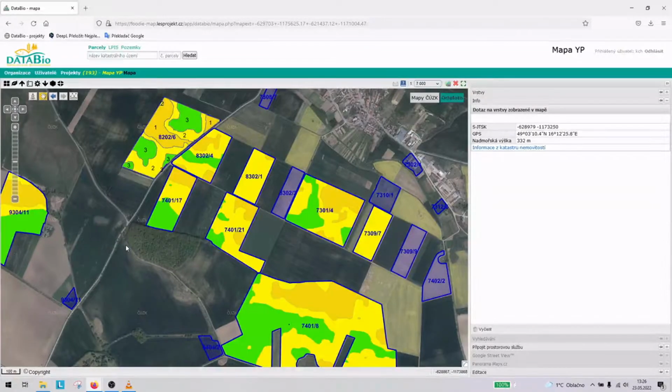The calculation of relative distribution of the yields is not fully automatic yet. The process requires consultation between our specialist and the agronomist of the farm and verification of the input data.